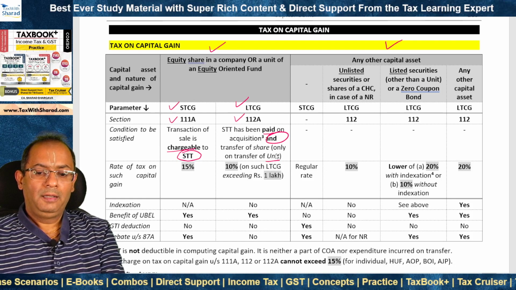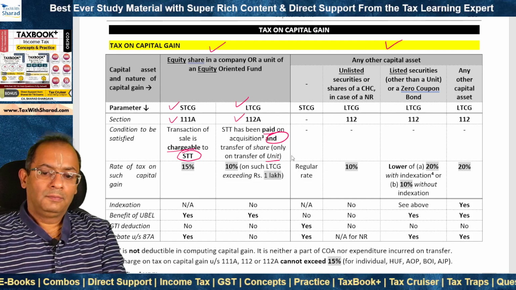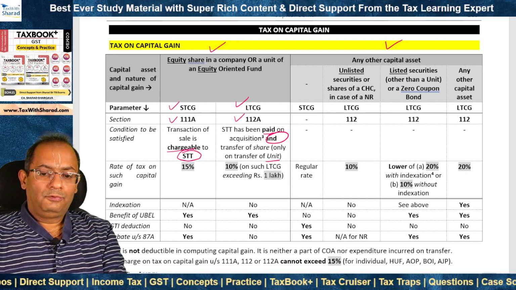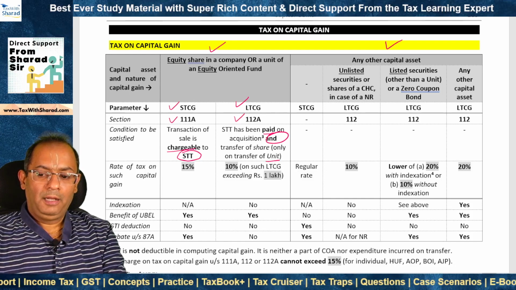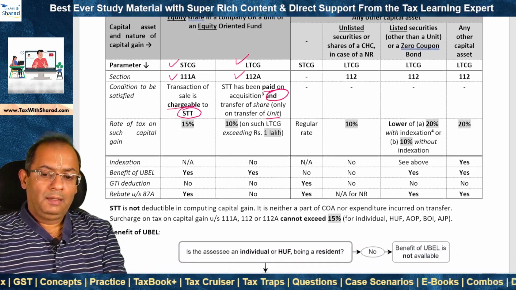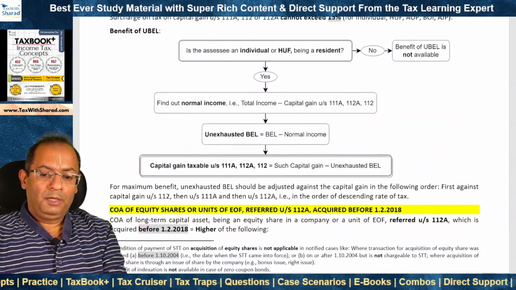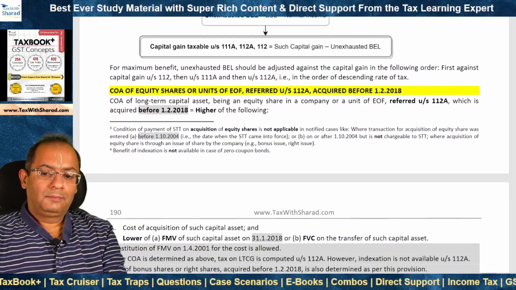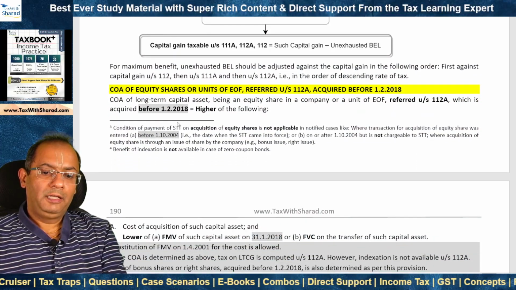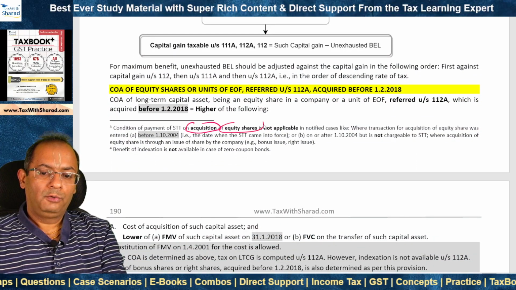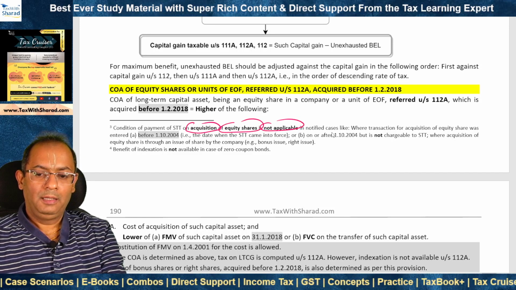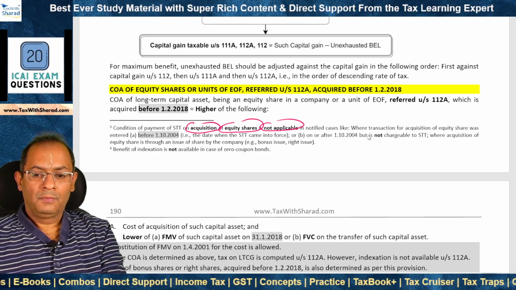In case of unit, it can be paid only on transfer. Now this condition for shares that STT should have been paid on acquisition also is open to certain relaxations. So this condition of STT payment on acquisition of equity shares is not applicable in certain notified cases.